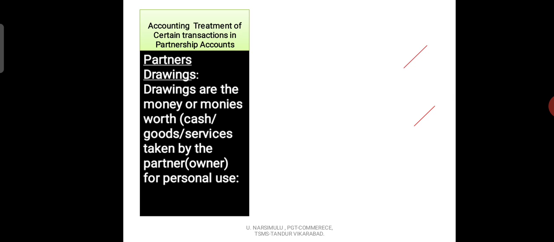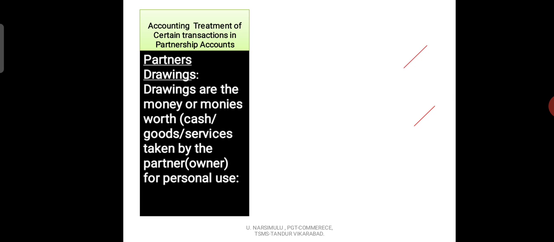Drawings are the money or money's worth, cash or goods or services, taken by the partner or owner for personal use. So here he is not using the goods or cash from the business point of view. He is using them for his personal purpose. So that is called drawing.